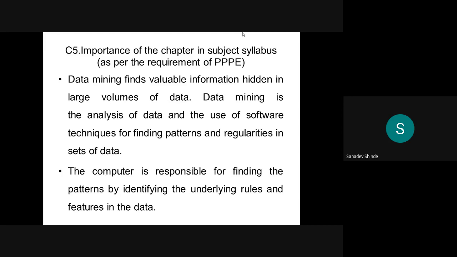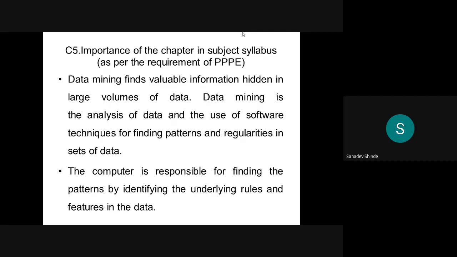By using the tools we can analyze the data sets, and by using that we can find out the patterns and the regularities of the database. I will show you how the patterns and regularities in sets of the database are found by using the data mining tools.